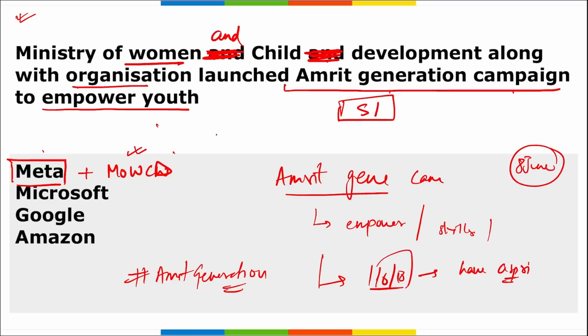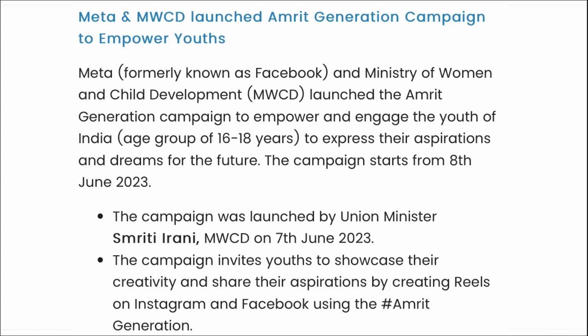Along with this, remember, under this campaign, reels and Instagram stories will be developed by various aspirants with the hashtag Amrit Generation. Next, here you can see it is for the age group 16 to 18 years to express their aspirations and dreams for the future.